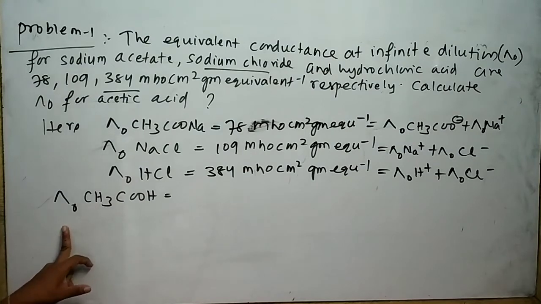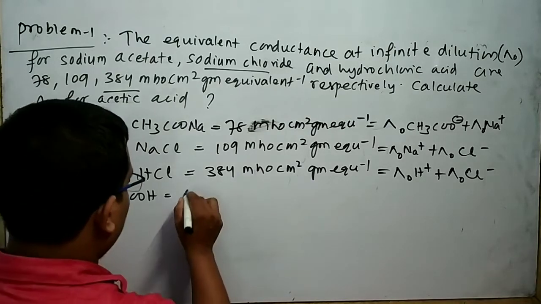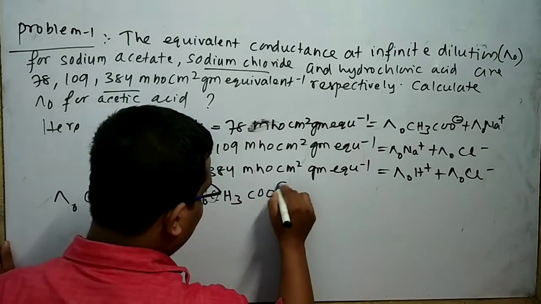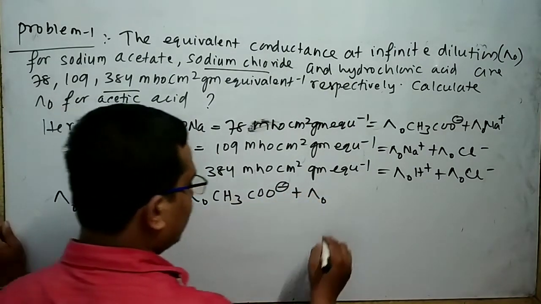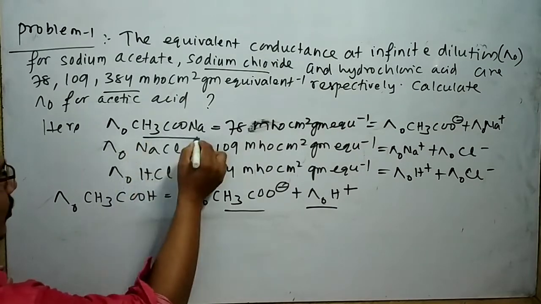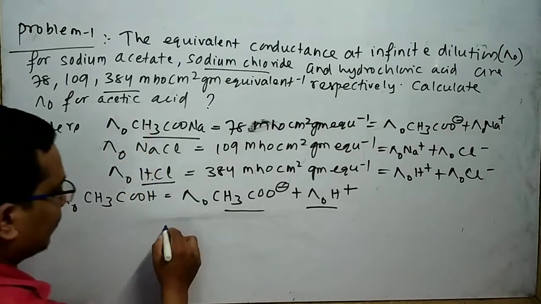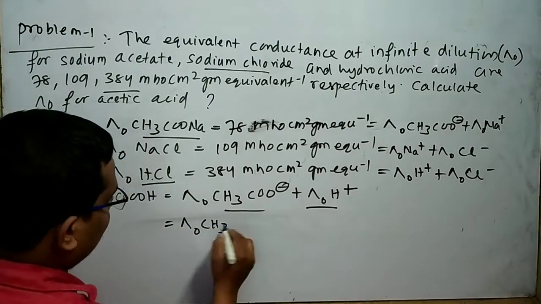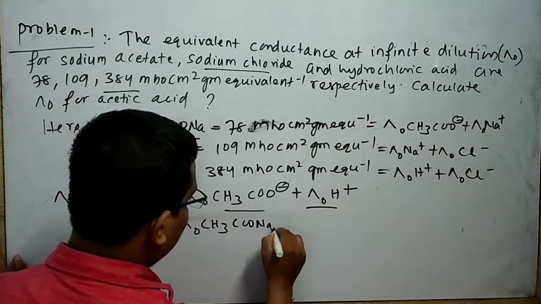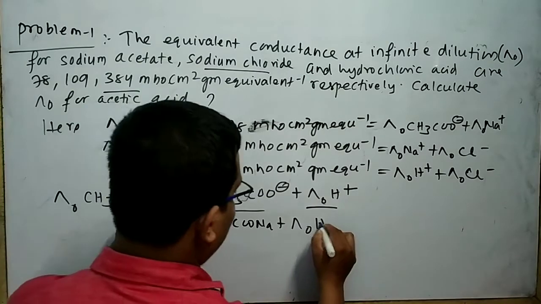So by applying Kohlrausch's law, equivalent conductance at infinite dilution of acetic acid is equal to equivalent conductance at infinite dilution for acetate ion plus equivalent conductance at infinite dilution for H+. We need these two ions. These two ions are present in sodium acetate and HCl. So first add these two. That means I can write equivalent conductance at infinite dilution for sodium acetate plus equivalent conductance at infinite dilution for HCl.